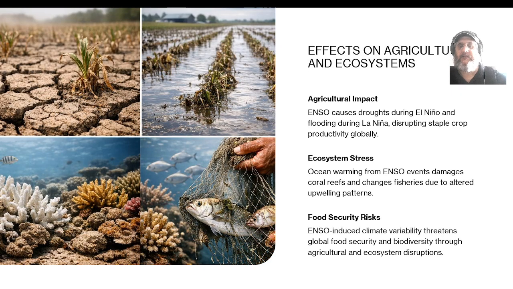Effects on agricultural systems and ecosystems. Agricultural impacts. ENSO causes drought during El Nino and flooding during La Nina, disrupting staple crop production globally. Ecosystem stress. Ocean warming from ENSO events damages coral reefs and changes fisheries due to altered upwelling patterns. Food security risks. ENSO-induced climate variability threatens global food security and biodiversity through agricultural and ecosystem disruptions.